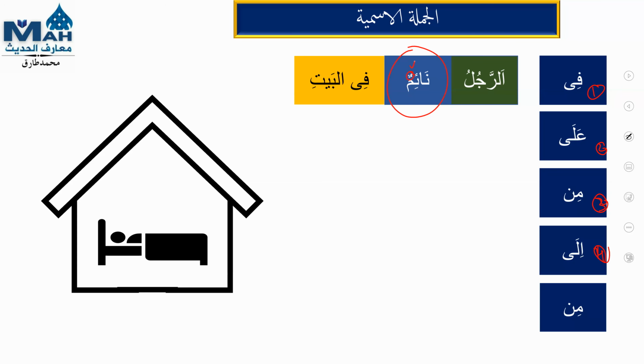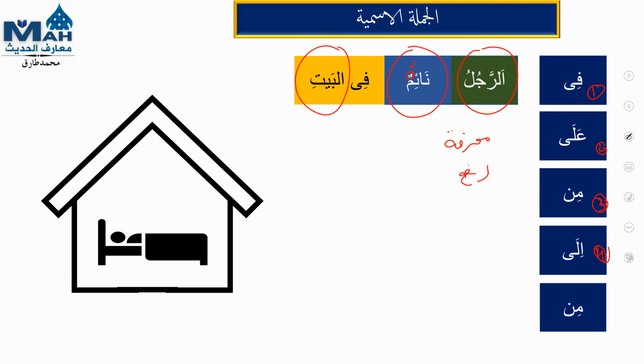If I ask you to tell me what the mubtada is in this sentence, bring to mind that mubtada is always ma'rifa, and second, it is raf'. Now if you focus on this sentence, you find 2 ma'rifa: one is ar-rajulu, one is al-baytu.